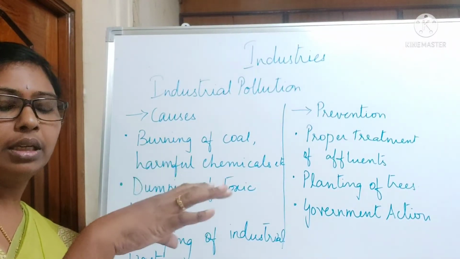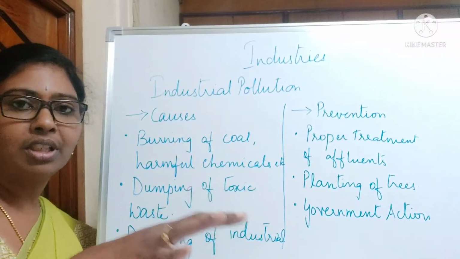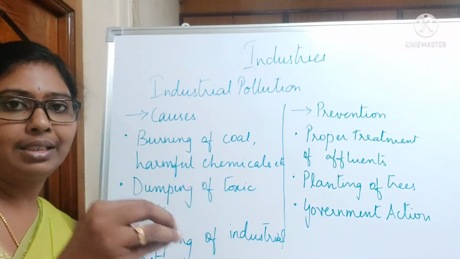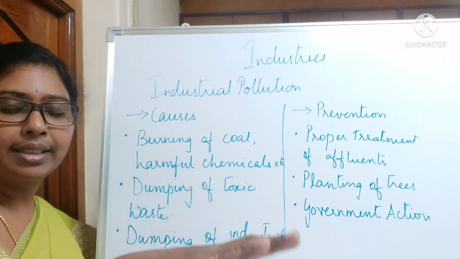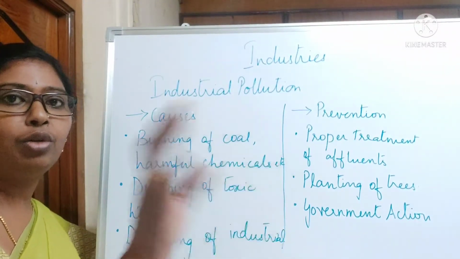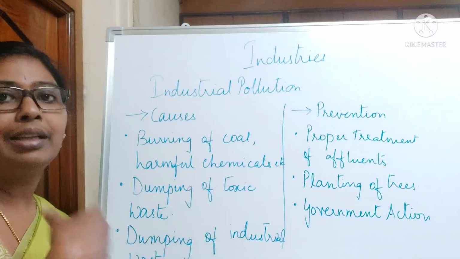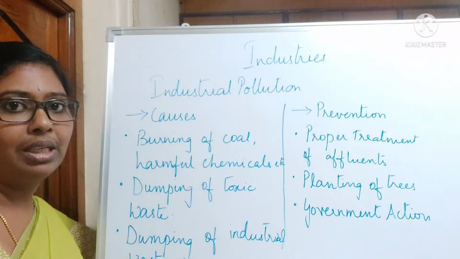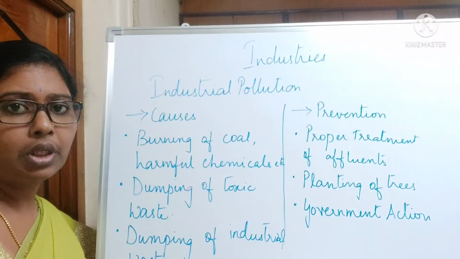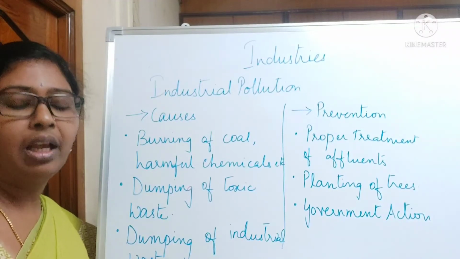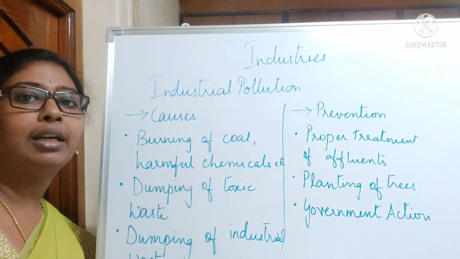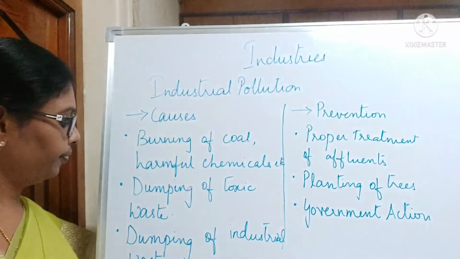Once you finish the processing of a product, everything harmful, toxic or poisonous is dumped just like that into the dump yard. That gives out so many poisonous gases, like methane, carbon monoxide, all these greenhouse gases, coming out because of that dumping of toxins.